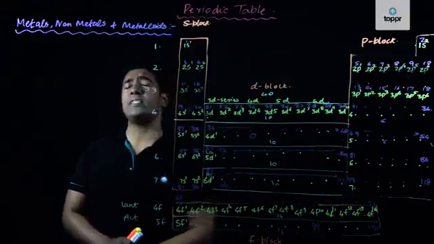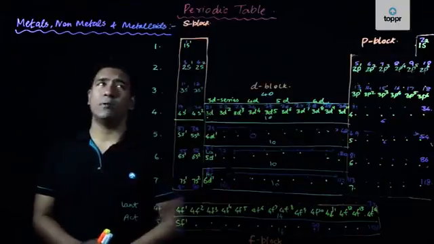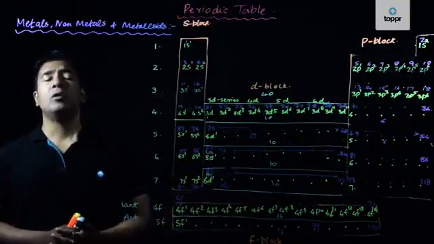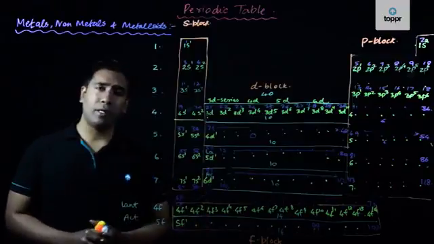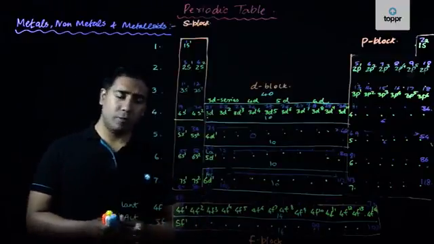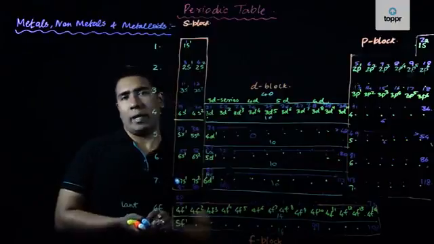First of all, let us understand the meaning of metals, otherwise we won't be understanding anything here. Let us first see what is the meaning of metals and what is the meaning of non-metals. And after that, we will come to know what is the meaning of metalloids. First, let us look at what are metals.